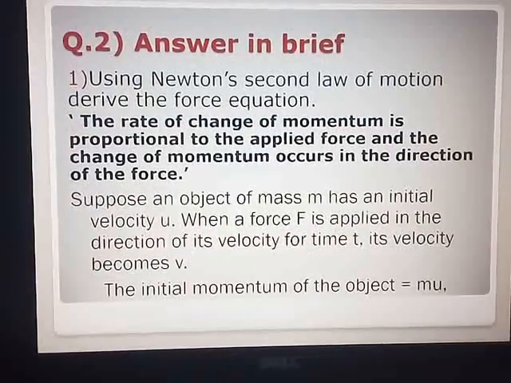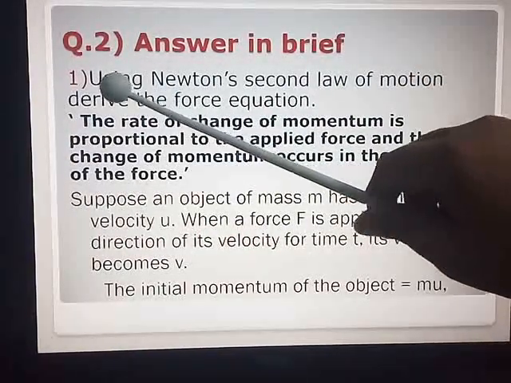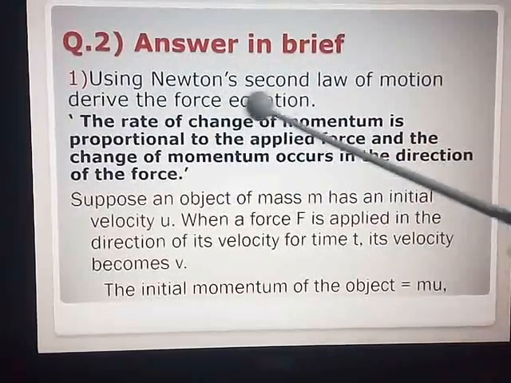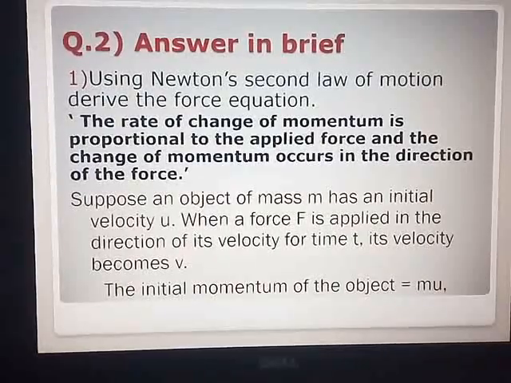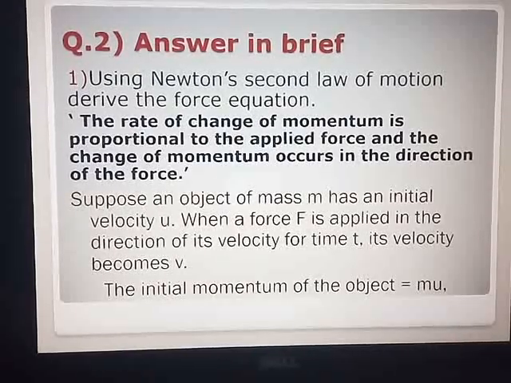Now the last 2 brief additional questions. Here also immediately you can mark in the textbook. Copy the question in your notebook. Using Newton's second law of motion, derive the force equation. Copy the question. Using Newton's second law of motion, derive the force equation.